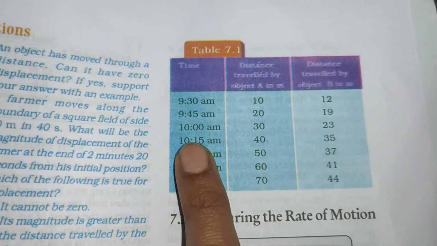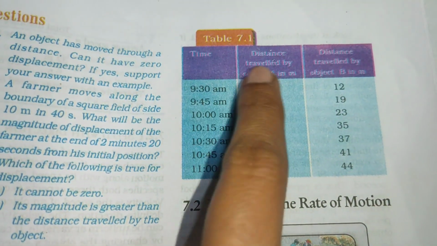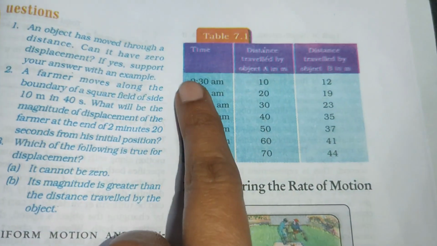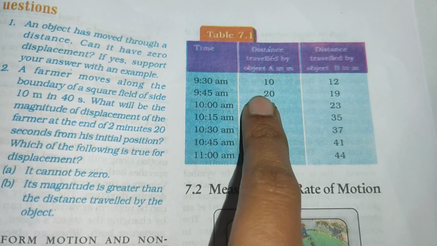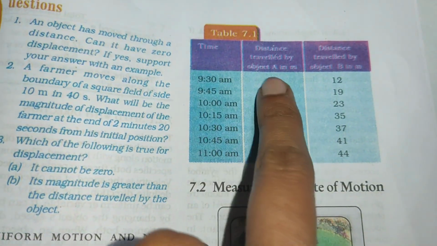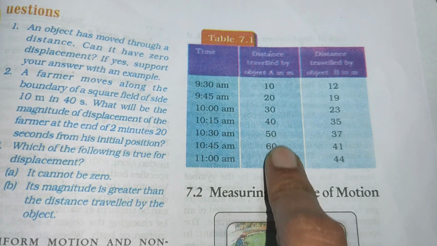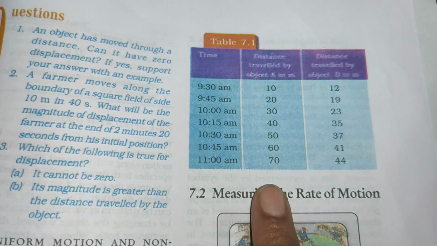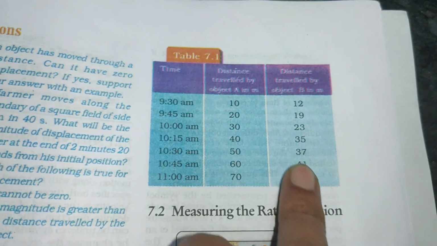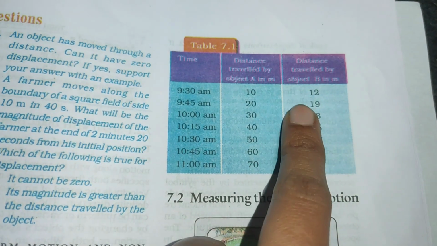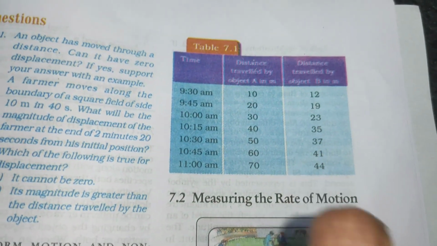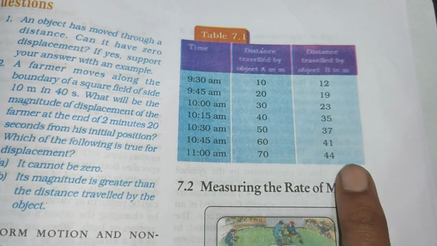So let's see this table. At 9:30 am, the distance travelled by object A in meters is 10. After that, 20. In a 15 minute time gap, it is going 10 meters farther. So it is a uniform motion. Here it is not uniform because the numbers are not increasing in order. So it is a non-uniform motion. So that is about uniform and non-uniform motion.